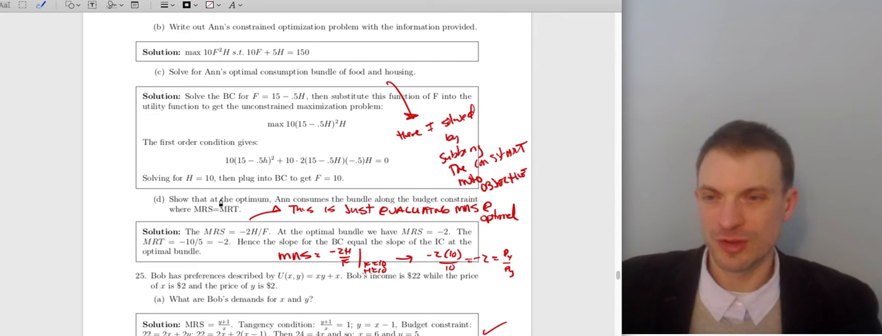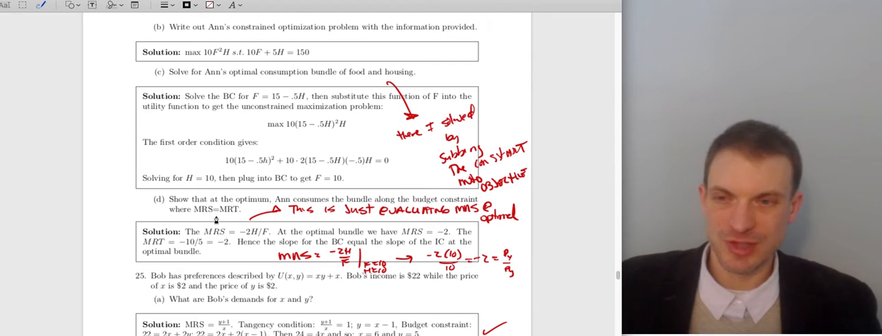The other thing that's interesting with this question is to show that at the optimum, Ann consumes a bundle along the budget constraint where MRS is equal to MRT. That's got to happen. We have an interior solution, so we know the tangency condition holds. So let's evaluate the MRS at the optimal and see if it equals the MRT. The MRT is going to be 10 divided by 5, which is 2. So is our MRS equal to 2 at the optimum?